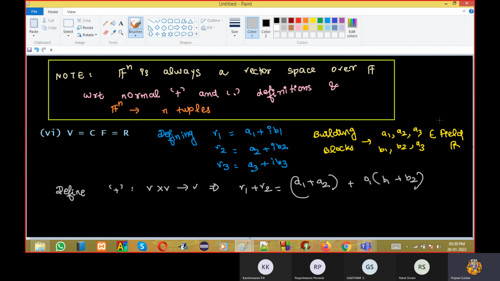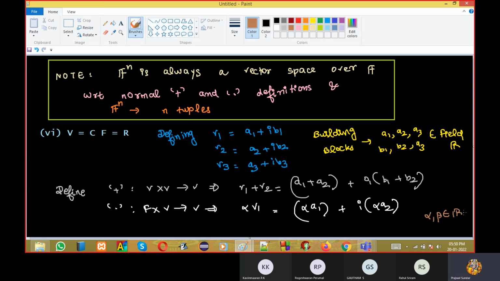This is how you define it. And you will define scalar multiplication such that alpha into V1 will be alpha a1 plus i into alpha b1, where alpha, beta belong to R. So this is how we define the operations.